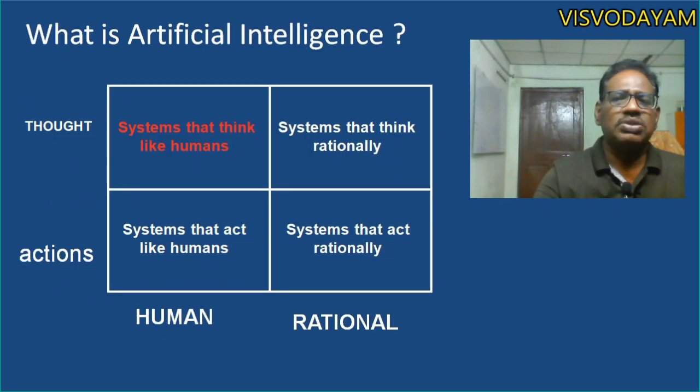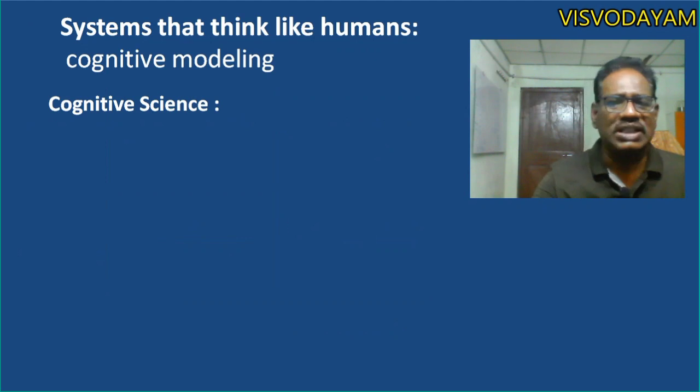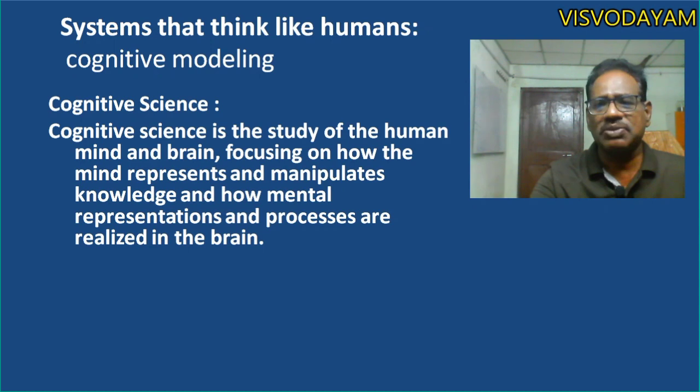So there is another approach, the system that thinks like humans. For this approach, the cognitive model is taken for defining the artificial intelligence system. What does the cognitive model mean? It's based on cognitive science. Cognitive science is the study of the human mind and brain, focusing on how the mind represents and manipulates knowledge and how the mental representations and processes are realized in the human brain. Brain means the physical one, and mind means the internal processing.